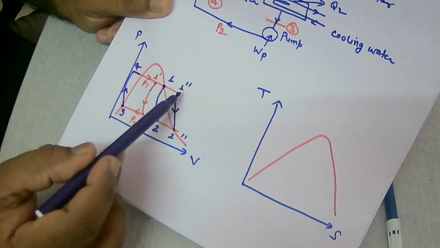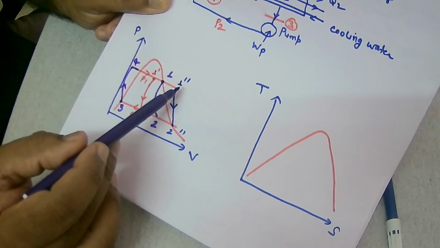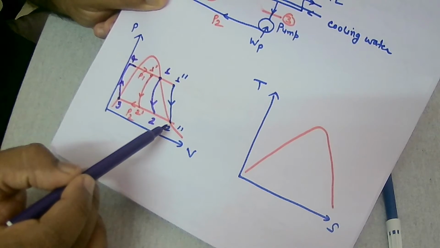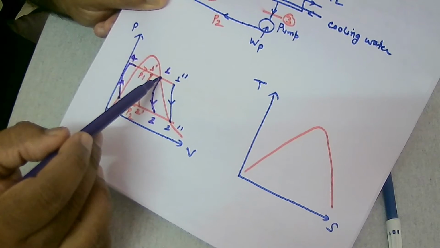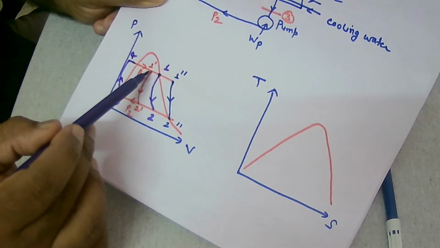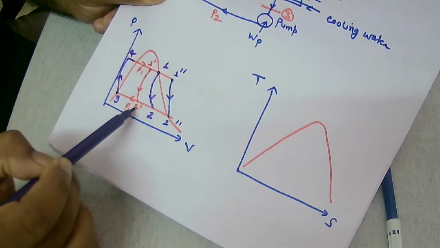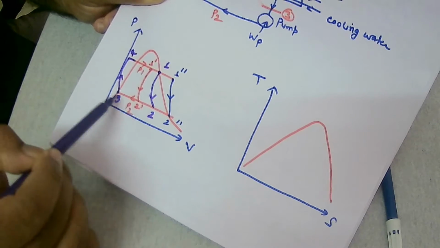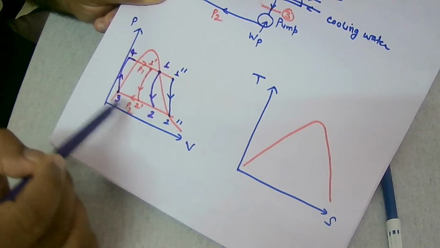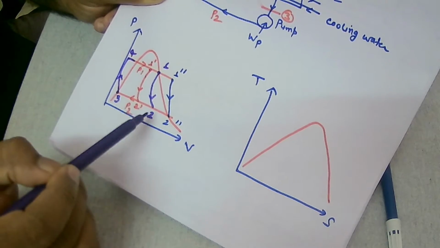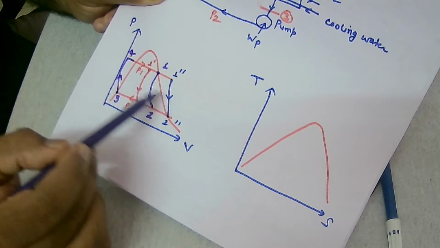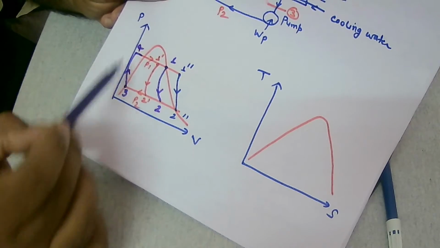Look at here, 1 double dash to 2 double dash. The 1 double dash condition is superheated steam entering the turbine, then expanded up to dry saturated steam, that is 2 double dash. Let's suppose it is dry saturated steam entering the turbine, it will become wet at the end of the expansion. If it is wet initially, it will be further wet at the expansion state. Then process 2 to 3, or 2 double dash to 3, or 2 dash to 3, represents a reversible constant pressure heat rejection process. Then 3 to 4 is a reversible adiabatic compression back to the initial state, and 4 to 1 is the boiler, meaning the heating process. So this has been drawn on the pressure versus volume diagram.